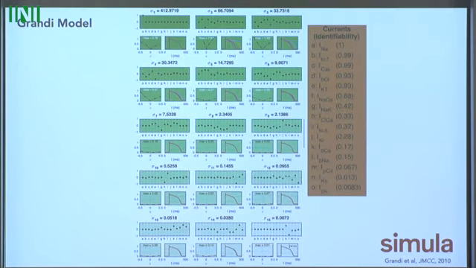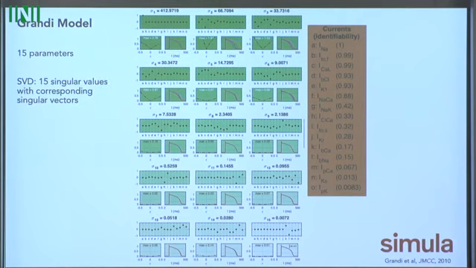I'll step through briefly the other two models we looked at. The same thing with the Grandi model. This time it has 15 parameters, so we get our 15 singular values. And again, we can break this all down. We see that we have big changes in the directions in the parameter space that are associated with large singular values, and almost nothing in these perturbations associated with small singular values.